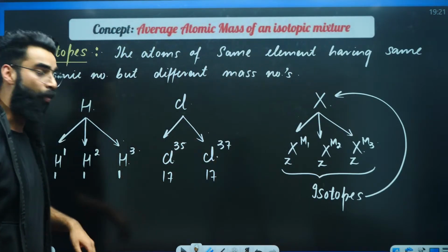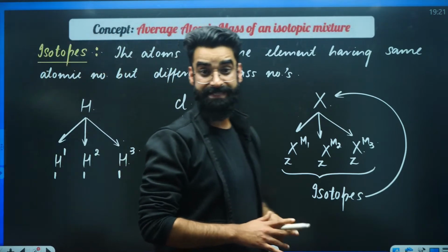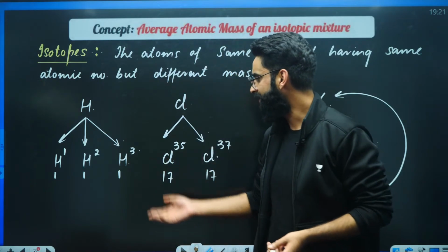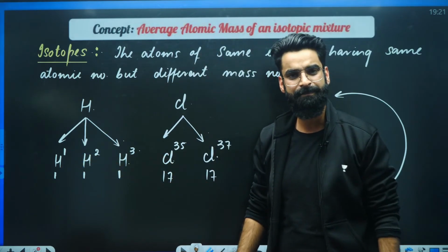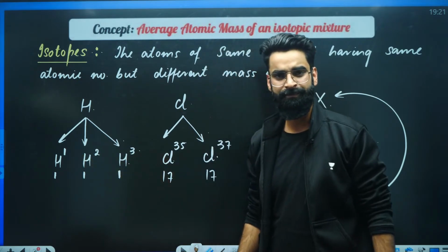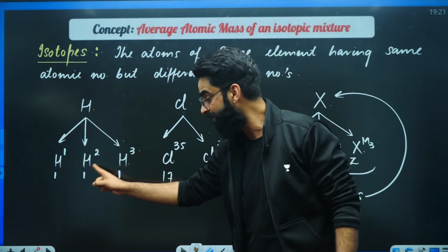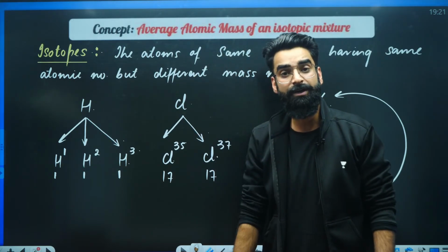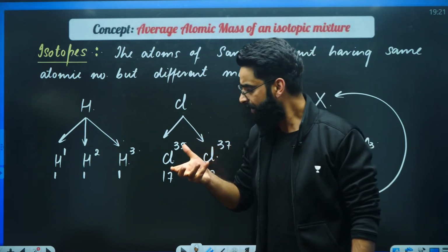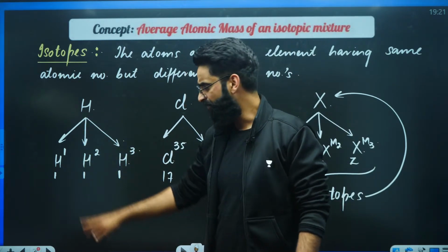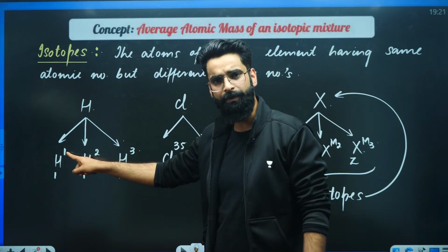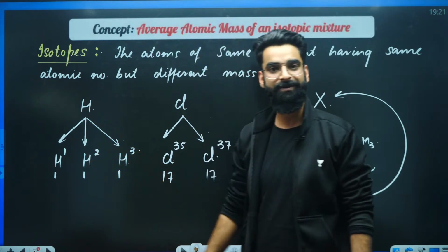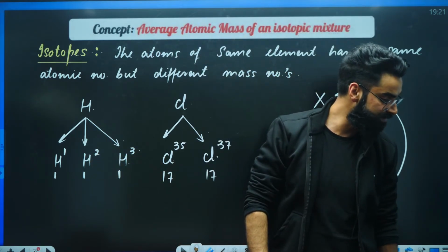If I ask you, what is the atomic weight of hydrogen? Now here you will have to think. Hydrogen exists in three different isotopic forms: protium, deuterium, tritium. This is called protium, this is called deuterium, this is called tritium. Hydrogen has three isotopes. The first isotope has the atomic weight of 1 AMU, the second has 2 AMU, and the last has 3 AMU. Now which one am I talking about? This has to be a common query among students.